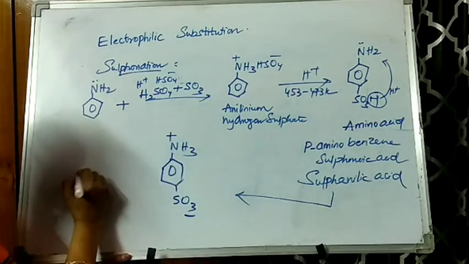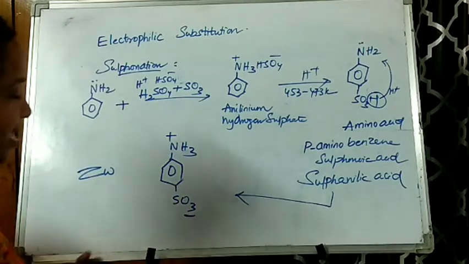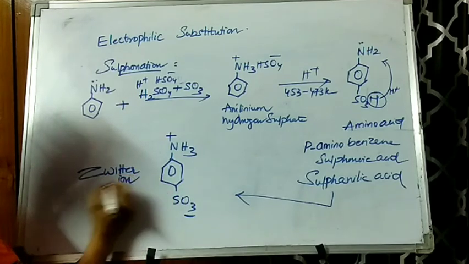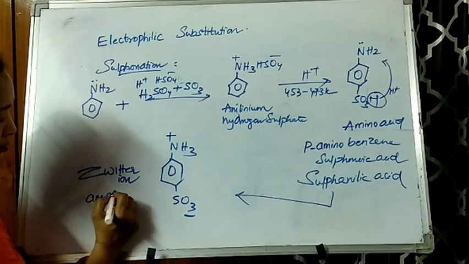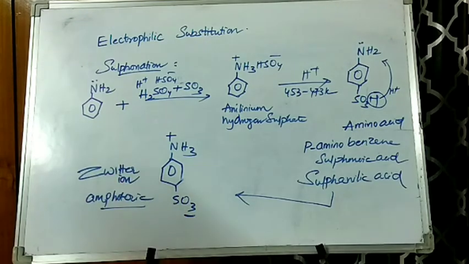So we call such amphoteric ions or dipolar ions Zwitter ions. And these Zwitter ions are amphoteric in nature. So this is what we call sulfonation.